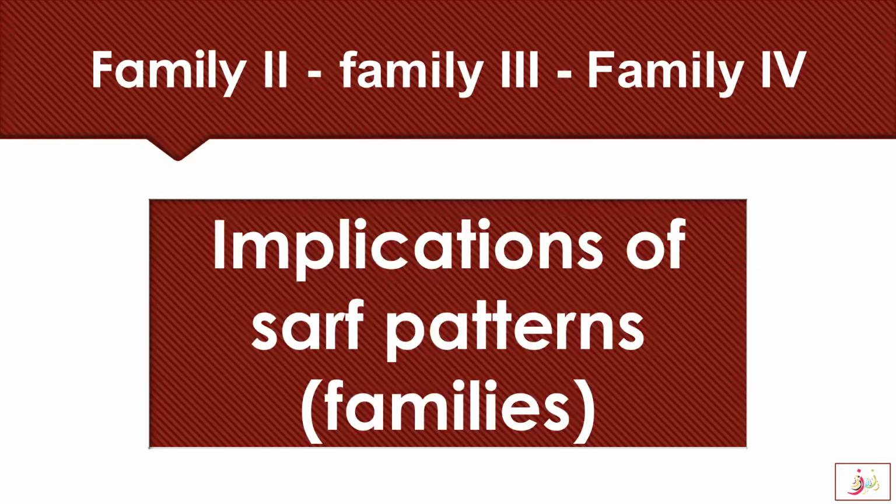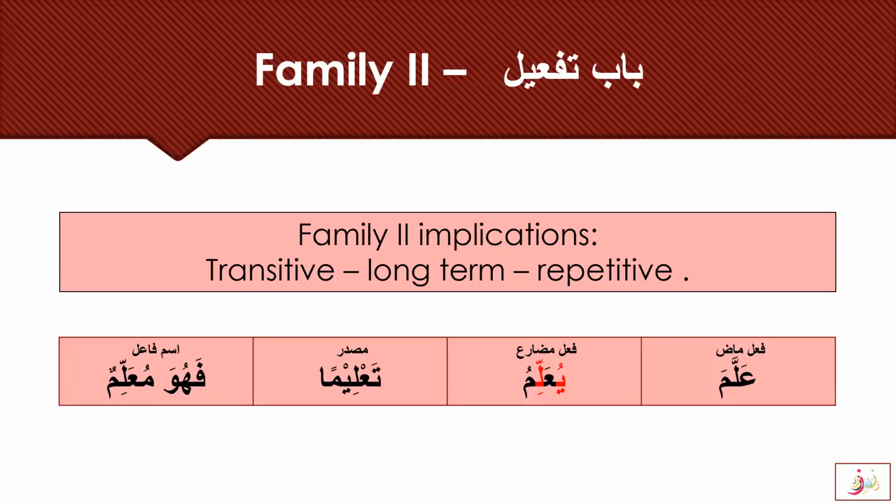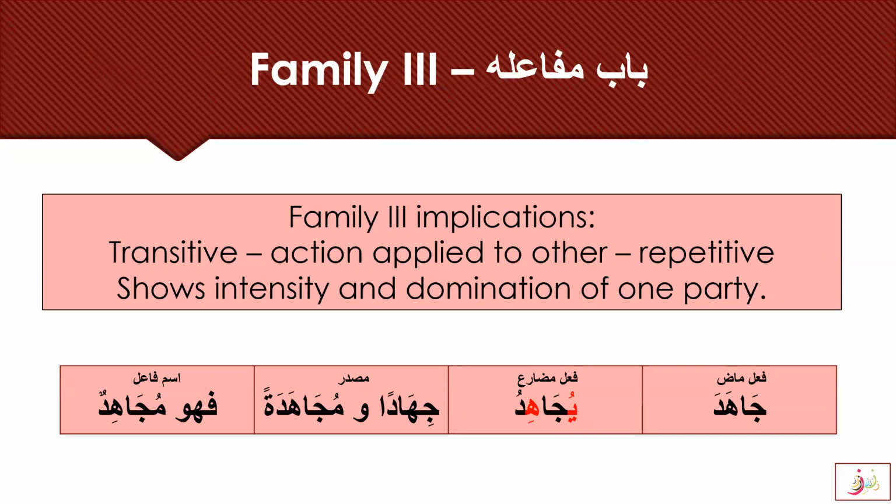Alhamdulillah. And we also learned about the implications of the sarf patterns. For Bab Taf'il, family 2, we learned that it is transitive, long-term and repetitive. Allama yu'allimu ta'liman fahuwa mu'allimun. We learned about family 3 that it is transitive and the action is applied to another, and it is also repetitive, showing intensity and domination of one party. You can refer to all the previous lectures for the details of these family implications. So this family 3 is jahada yujahidu jihadan wa mujahadatan fahuwa mujahidun.